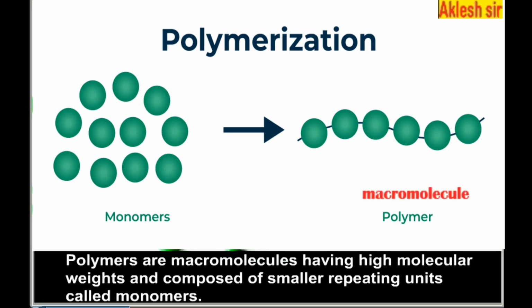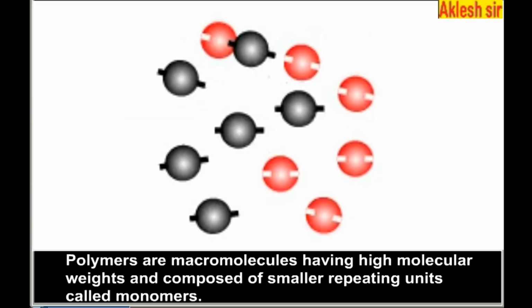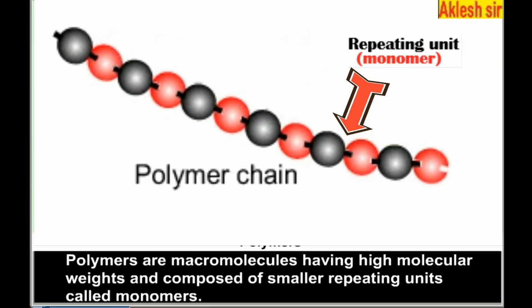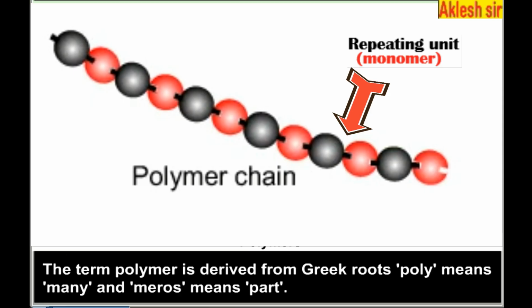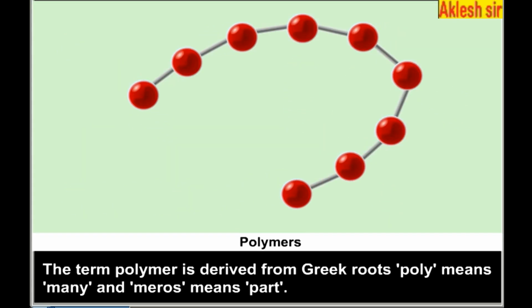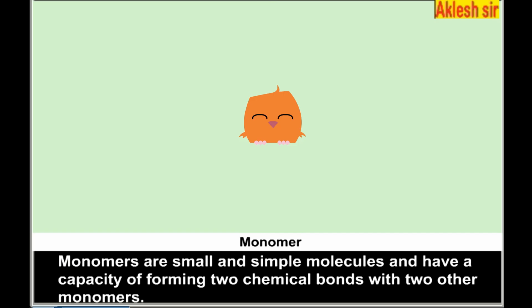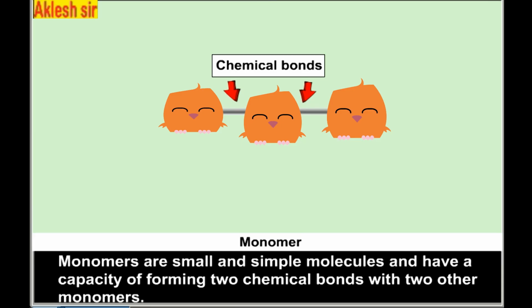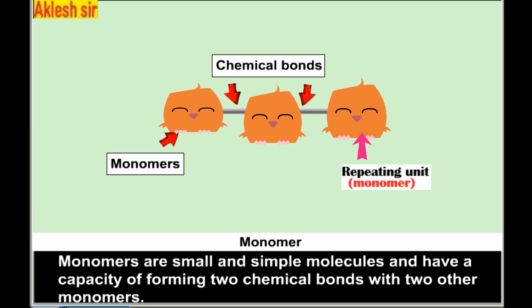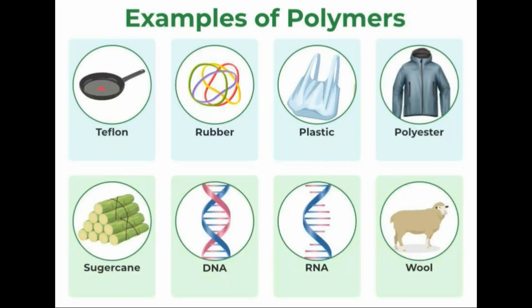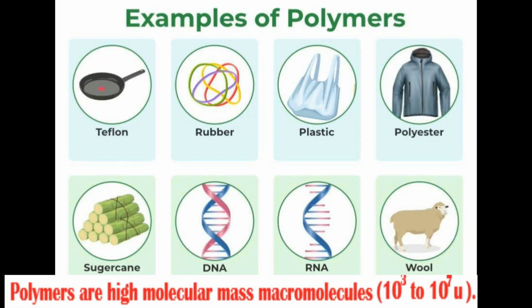Polymers are macromolecules having high molecular weights and composed of smaller repeating units called monomers. The term polymer is derived from Greek roots. Poly means many and meros means part. Monomers are small and simple molecules and have a capacity of forming two chemical bonds with two other monomers. Polymers are high molecular mass macromolecules, 10 raised to 3 to 10 raised to 7 u.